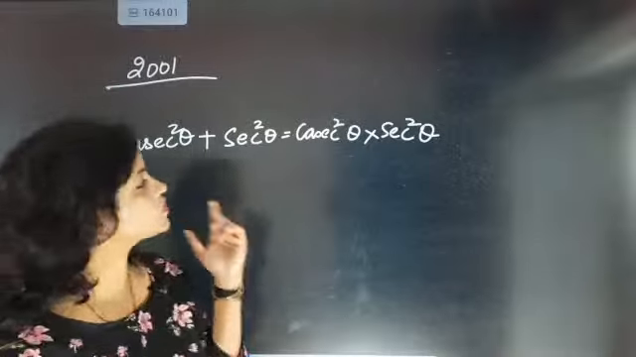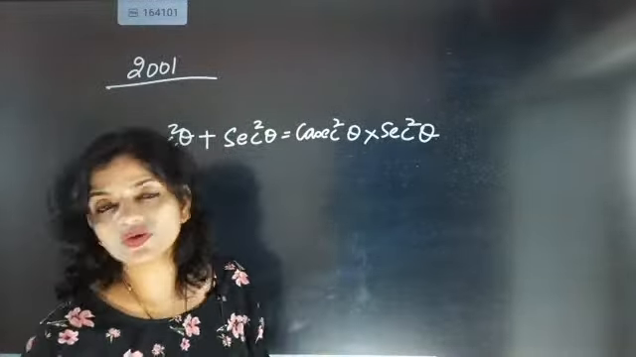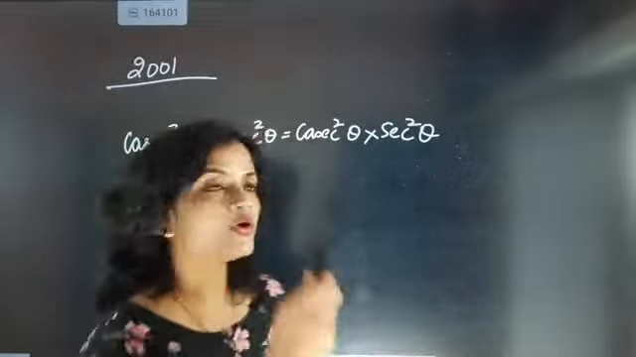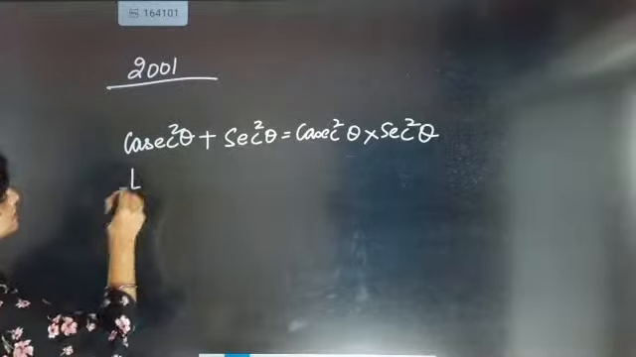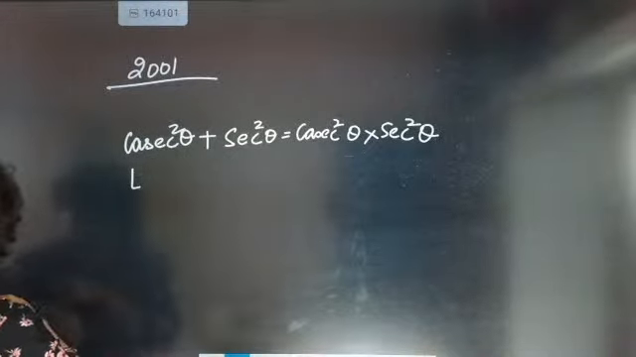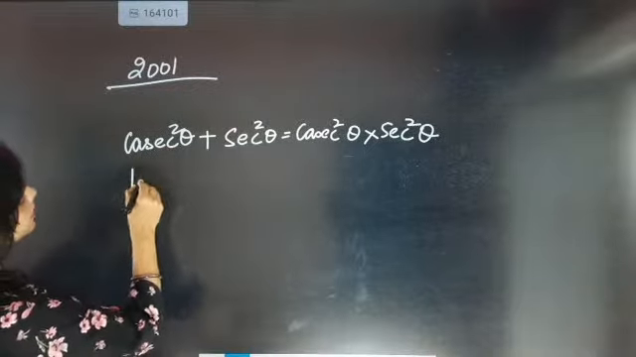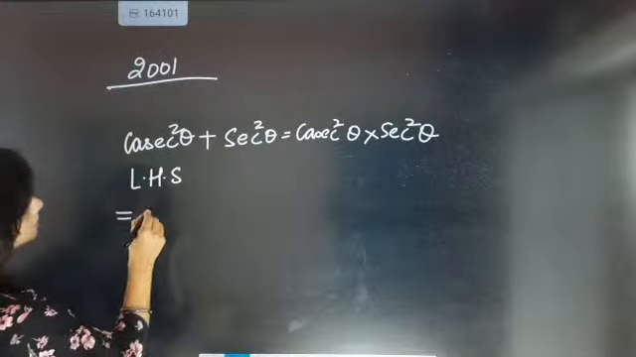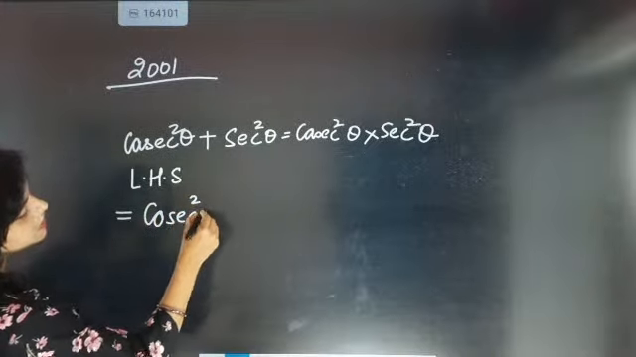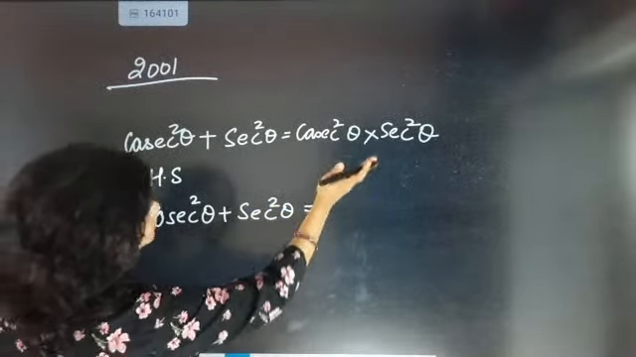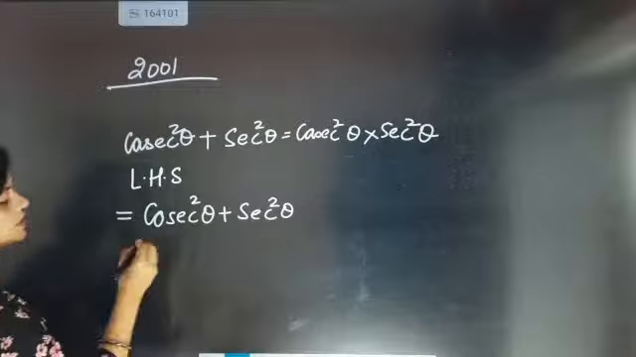I told you that when these questions are coming and you don't know anything, then you start from one side. Just listen to me nicely. So I'm going to start from the LHS side. The LHS is cosecant square theta plus secant square theta.